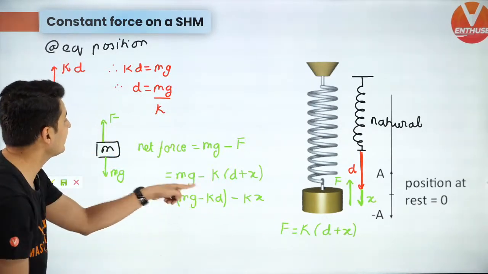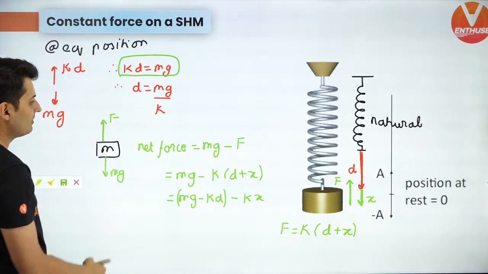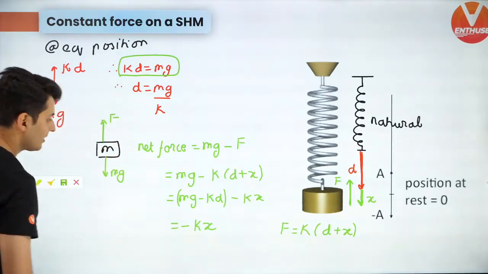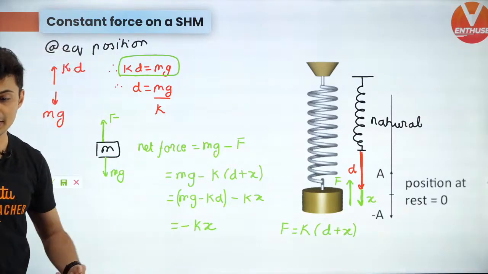But hold on, what is mg and kd? Mg and kd are equal. Did you see that? Mg and kd are equal. So what will it become? Minus kx. What is this telling you?